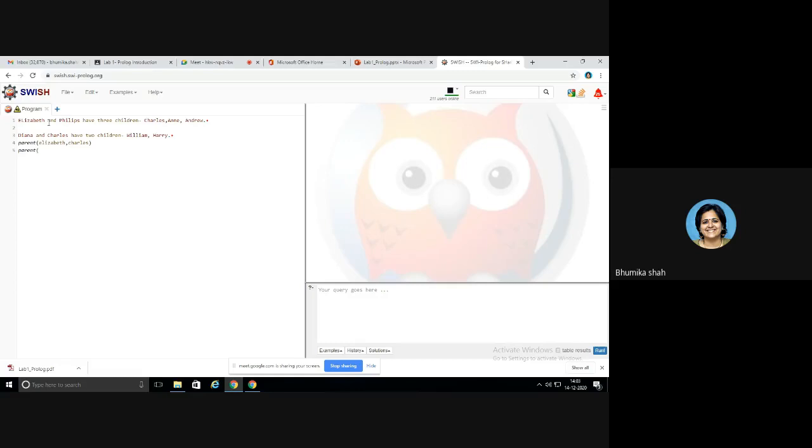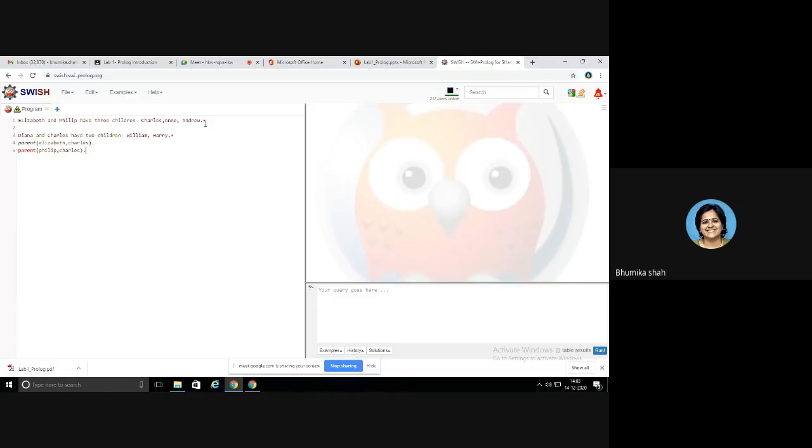Now Charles is also a kid of Philip, so parent Philip, comma Charles. It should not be Phillips, it should be Philip. That's my mistake. Are you getting this? Here also I should have a full stop, here also a full stop. By writing these 2 statements, we have asserted a parent relationship between Elizabeth and Charles, and Philip and Charles.